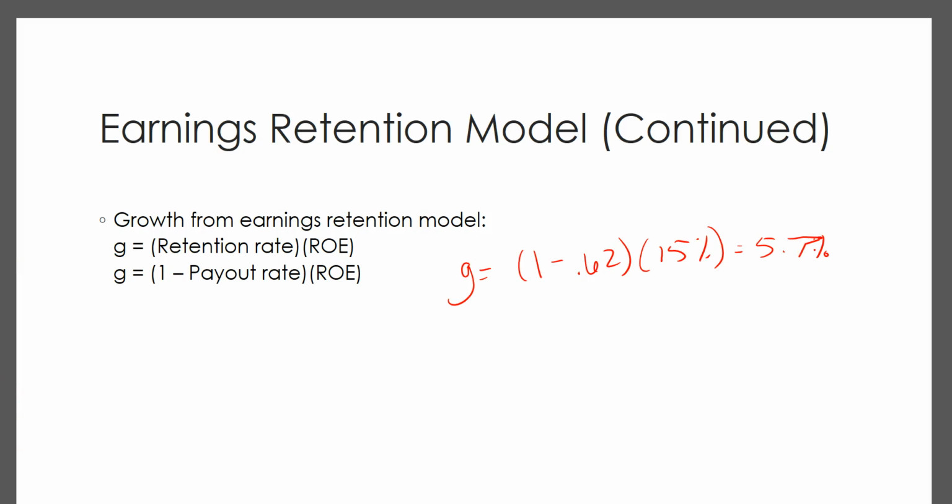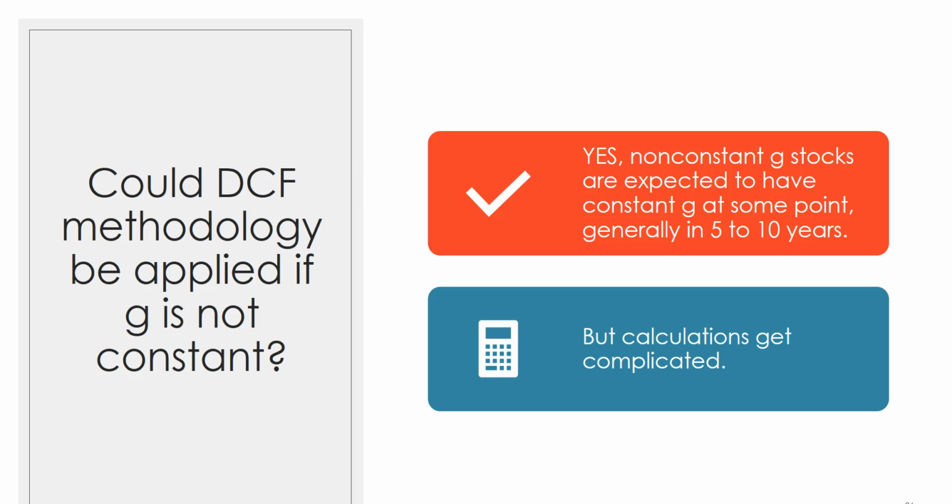But this does make a couple of assumptions. It assumes that your payout rate is going to remain constant, that your return on equity is going to remain constant, that you're not going to repurchase stock or issue new stock, and that future projects are going to have about the same risk as your current projects. The discounted cash flow methodology can also be applied if the growth rate is not constant, because we always expect it to become constant at some point, generally in 5 to 10 years. But the calculations get very complicated.